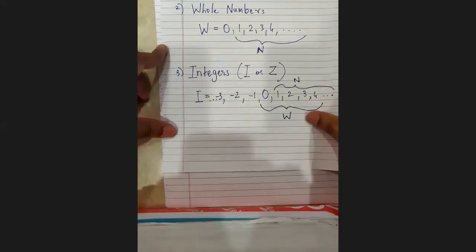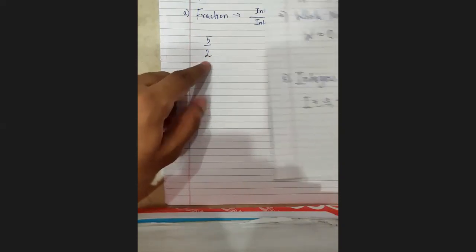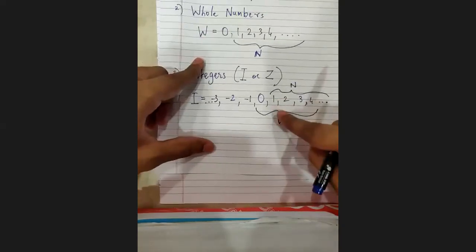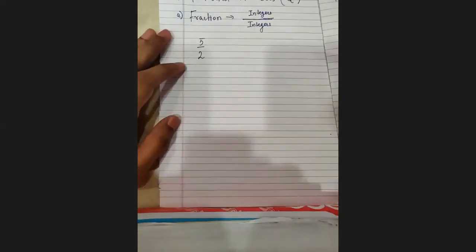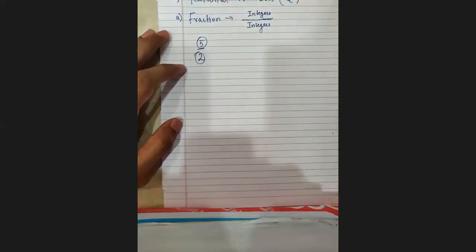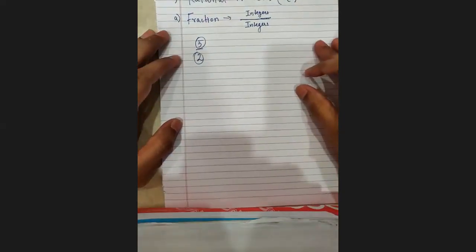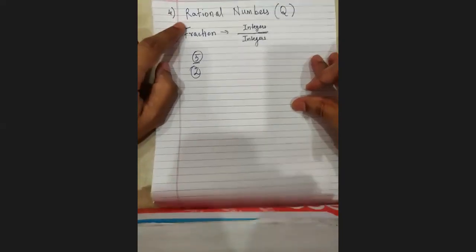So 5 is an integer. Also, is 2, the denominator, an integer? 2 definitely is an integer. It is also coming in my list. Here the numerator is an integer, the denominator is an integer. Since both are integers, it is integer upon integer, and hence I can say it's a rational number.